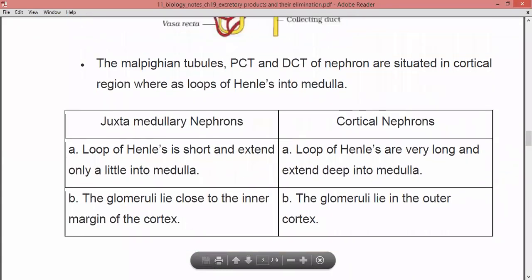So up to here, I hope you are very clear with today's topic. In the next class, we are going to see the exact mechanism of urine formation.